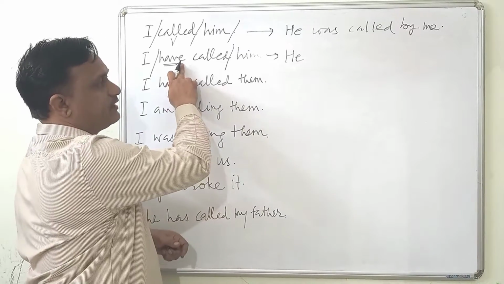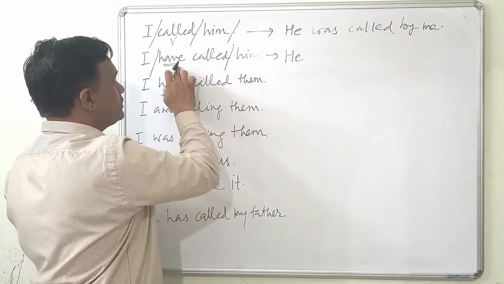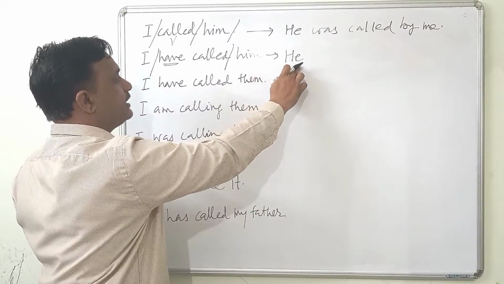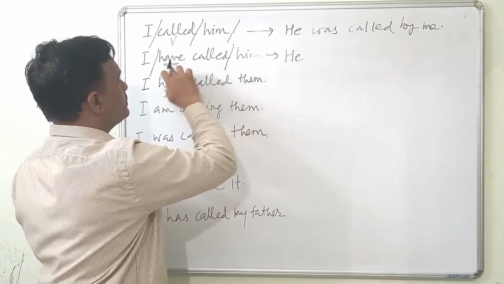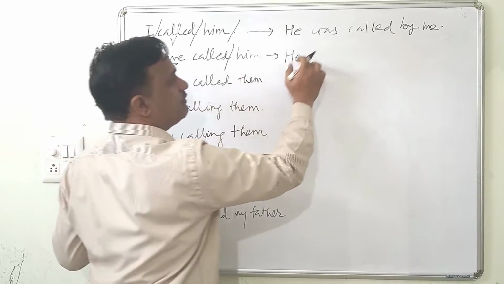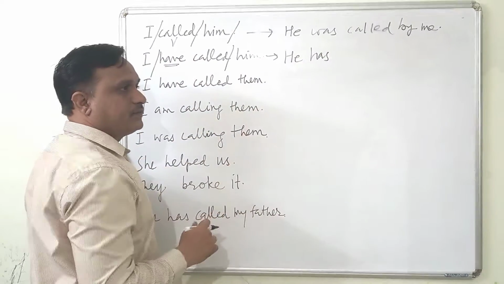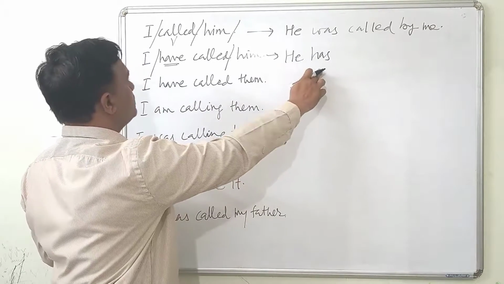This is called as perfect form. Have, has, had. These are perfect forms. So here we have to take perfect form, and for he it is has, because have is in the present form, so we will have to take present form only. So the present form of perfect is has, he has.